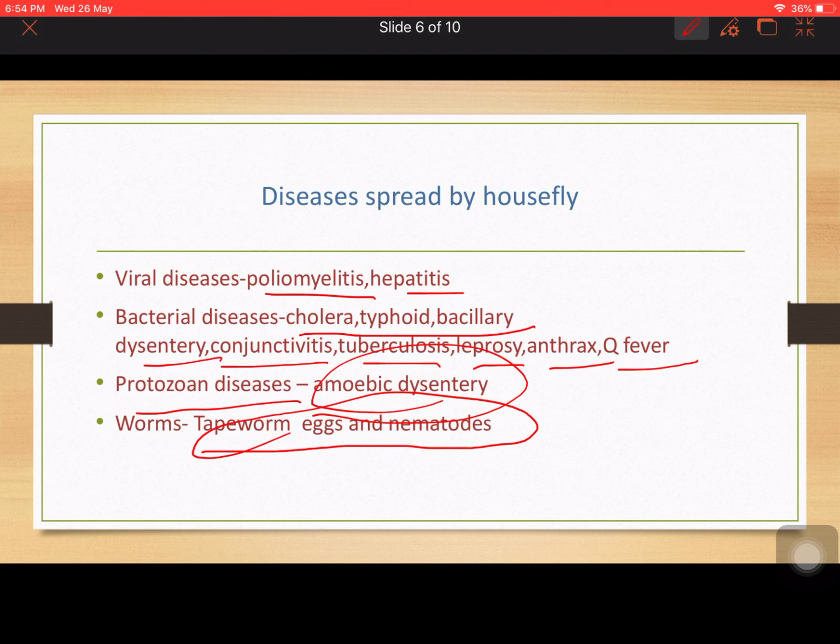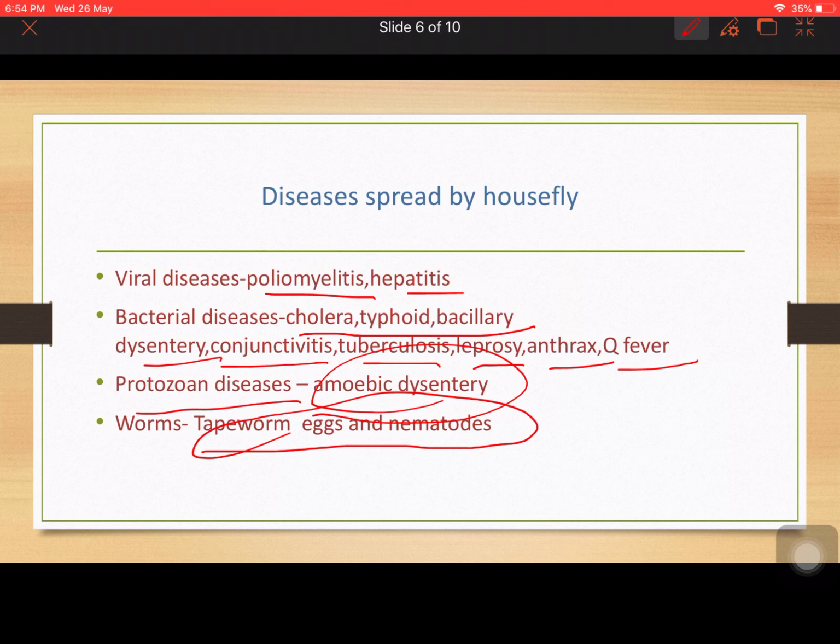So how can we prevent these diseases? First of all, we can eliminate their breeding places. We can keep our surroundings clean. The garbage, the sewage and the organic matter should be properly disposed of. Please mind it, it should be properly disposed of. Also the manure, the food waste, the human excreta, dead animals should always be eliminated and made fly proof.